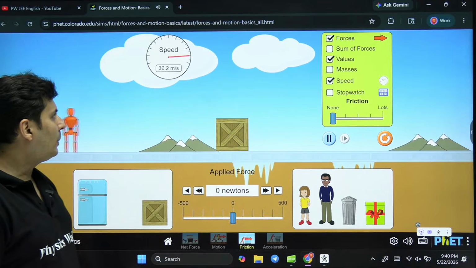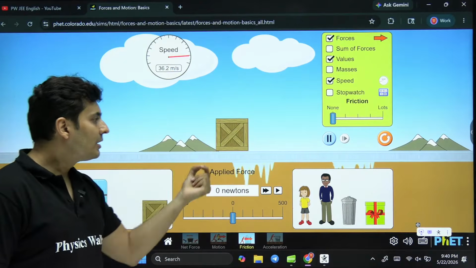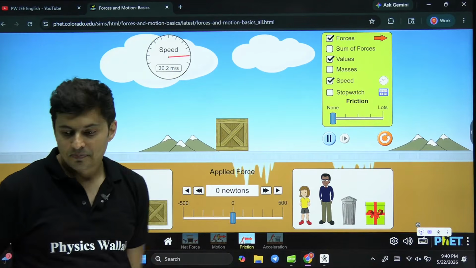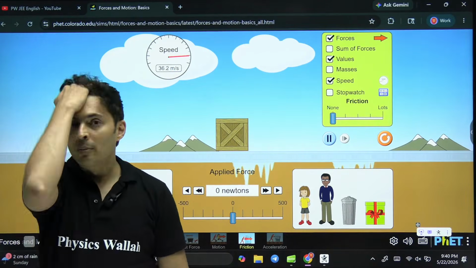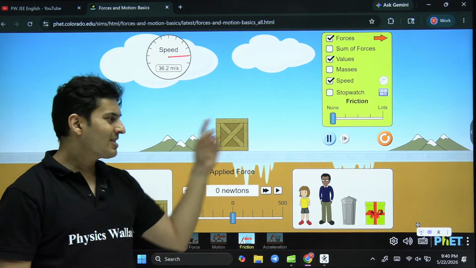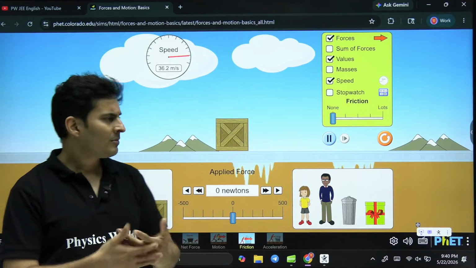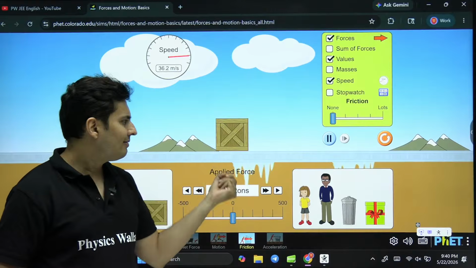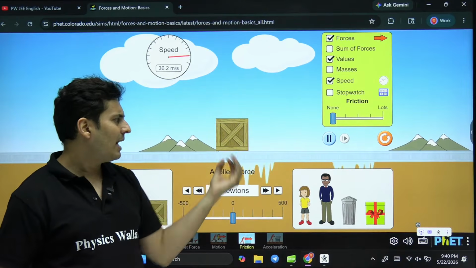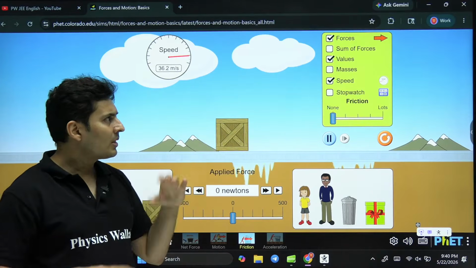Now let me stop applying the force. That dude just vanished. Look at the speed. The momentum will not change. Can you see that? The momentum will not change. That is Newton's first law, when the forces are not there or they are balanced. Right now there is weight and all of that, but it is being balanced by the ground force. So total force on it is 0.